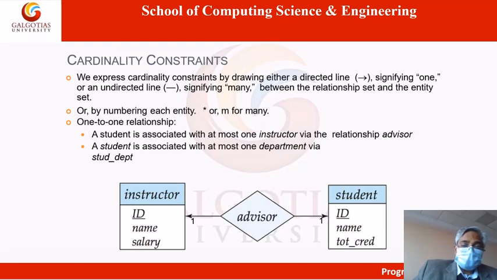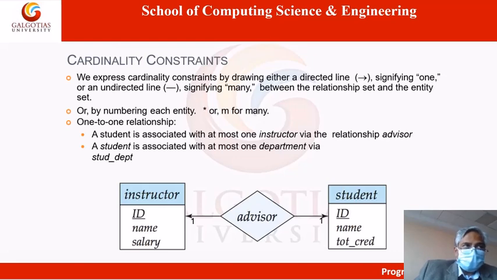One instructor may have different students for being advisor. Okay, one instructor can advise many students. But one student has only one advisor. So a student is associated with at most one instructor via the relationship advisor, and a student is associated with at most one department via student department.